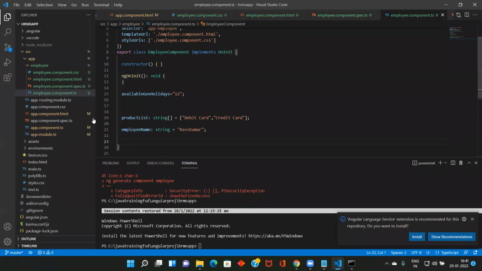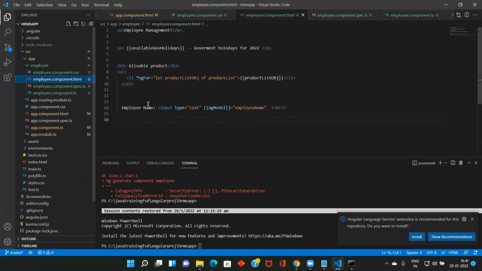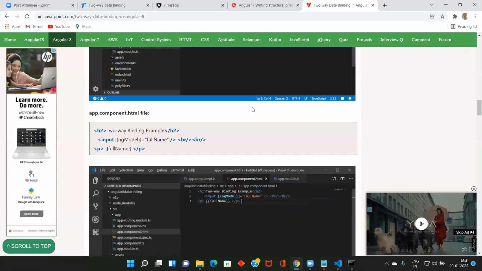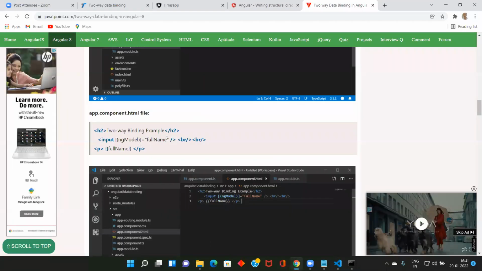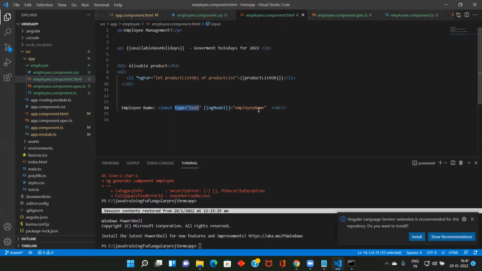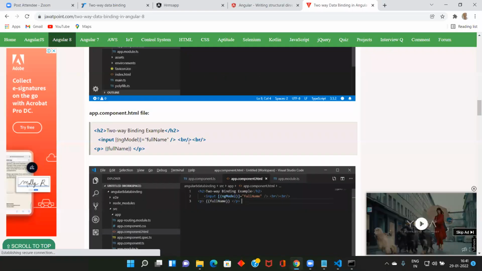Is there anything wrong which I did here? Input type equal to text, ngModel equal to employeeName. Input ngModel, maybe this is not an issue. That is not an issue. fullName, employeeName is there.